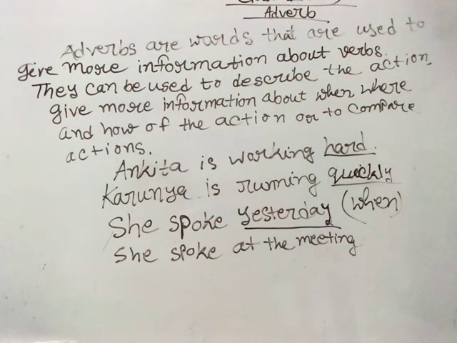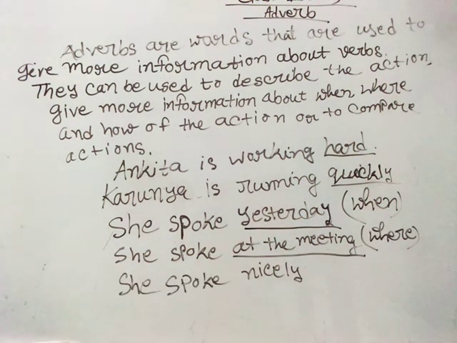Now, she spoke at the meeting. Where did she speak? She spoke at the meeting. Here the answer of where is the adverb: at the meeting. Okay, babies, now say the next one. She spoke nicely.